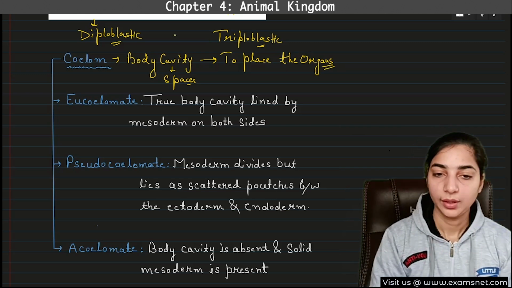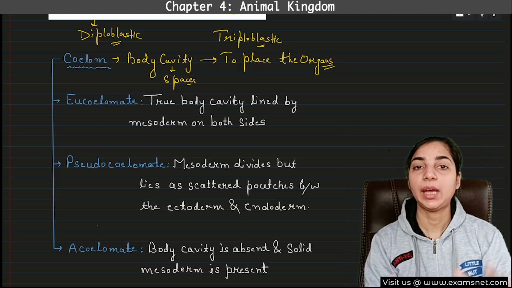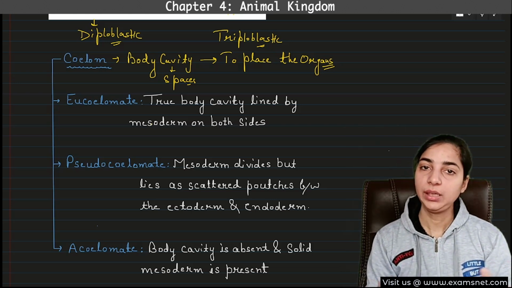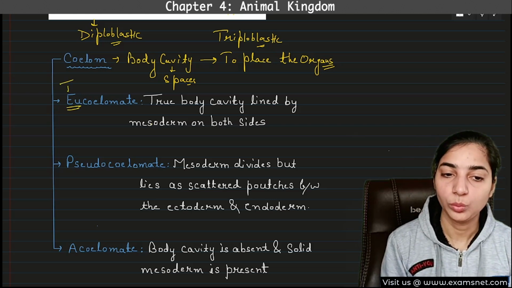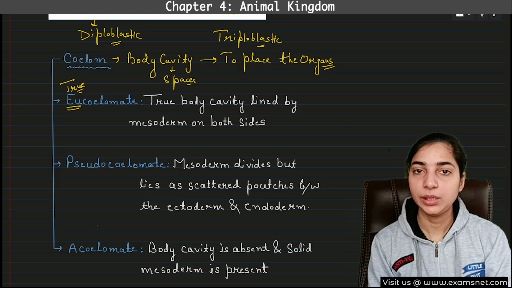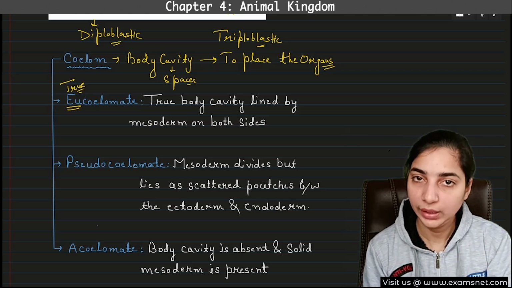Right now, here there can again be various possibilities. The animal can be eucoelomate, it can be pseudocoelomate, or it can be acoelomate. Eucoelomate. Eu means what? True. That means true coelom will be present. In the animals where the true coelom is present, it is known as eucoelomate animals.